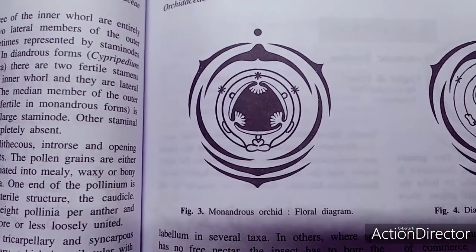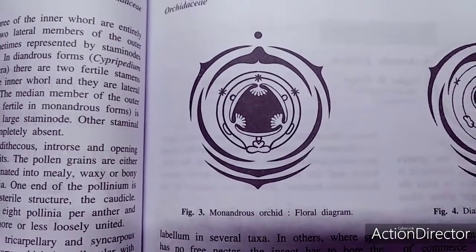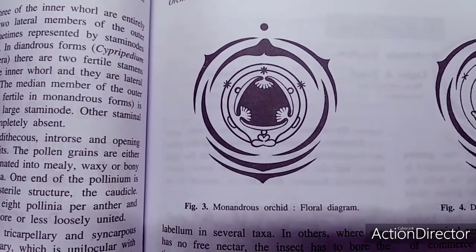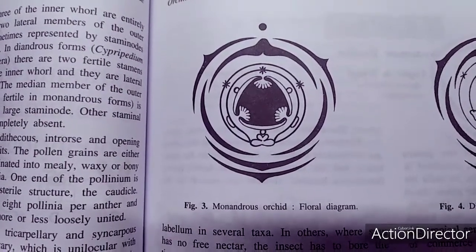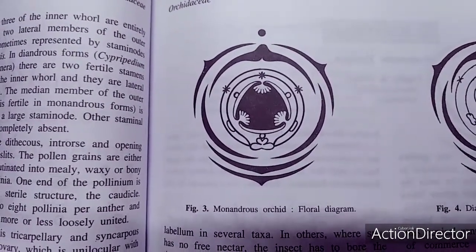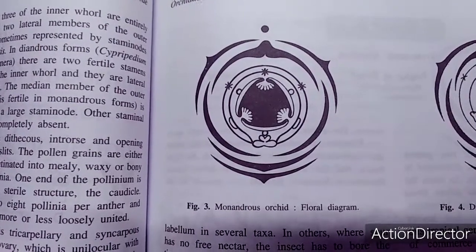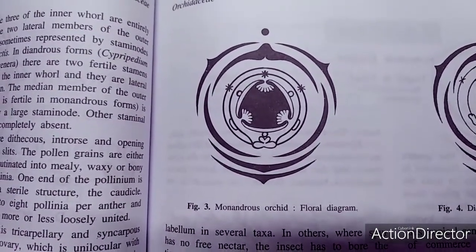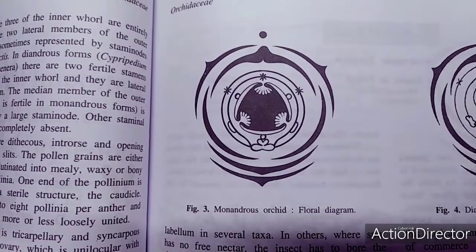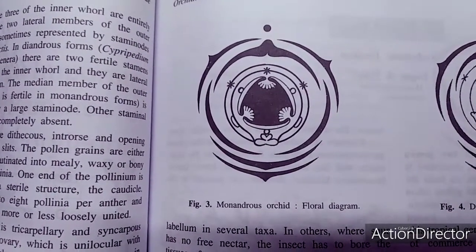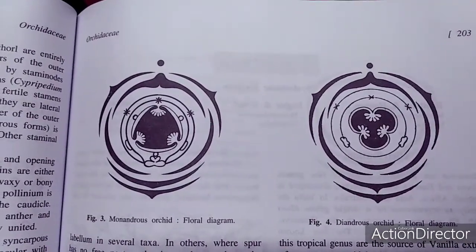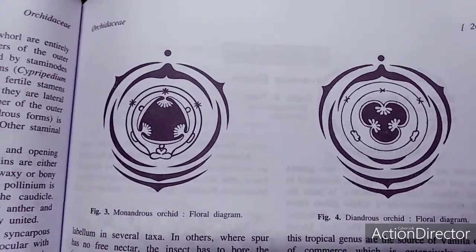In the monandrous form, the column forms the fertile stigma along with a specialized structure, which is called the rostellum. It represents the third stigma. Sometimes, as in Habenaria, a portion of the rostellum is modified into the viscidium. And in diandrous forms, there is no rostellum, and only the three stigmas are simple and fertile.